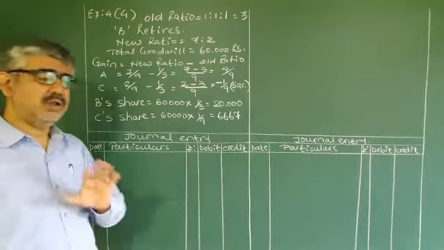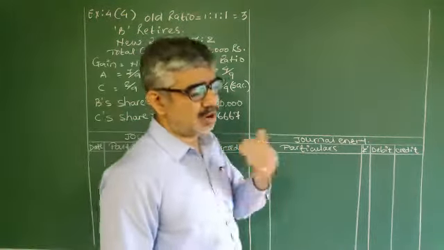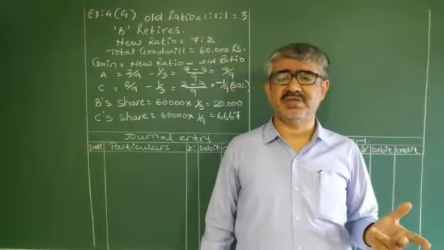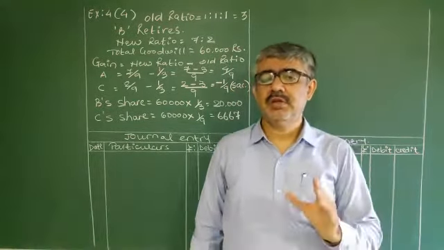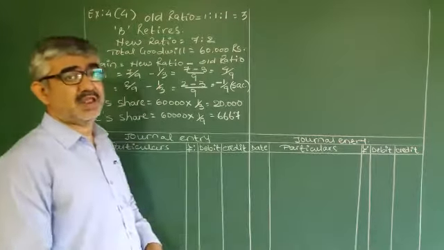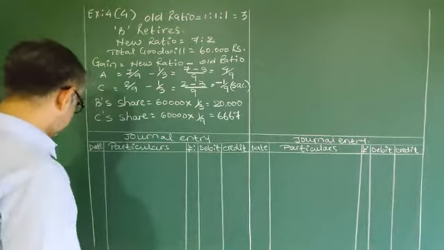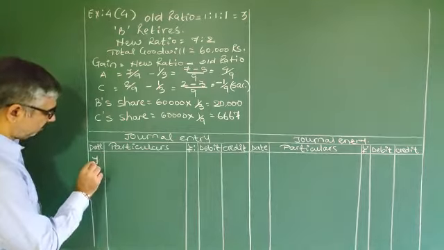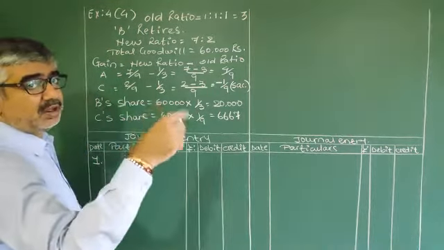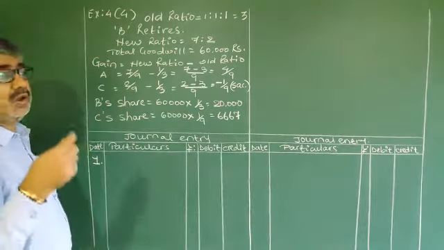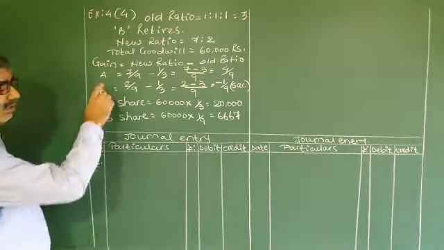About the journal entry, don't worry. Here the number of entries is not going to increase. Only one entry. Obviously, old goodwill is not there. So the entry should be gaining partners' capital account debited. Here only A is gaining.